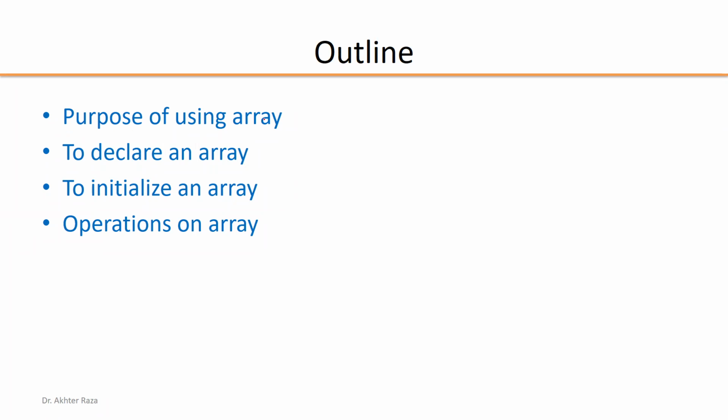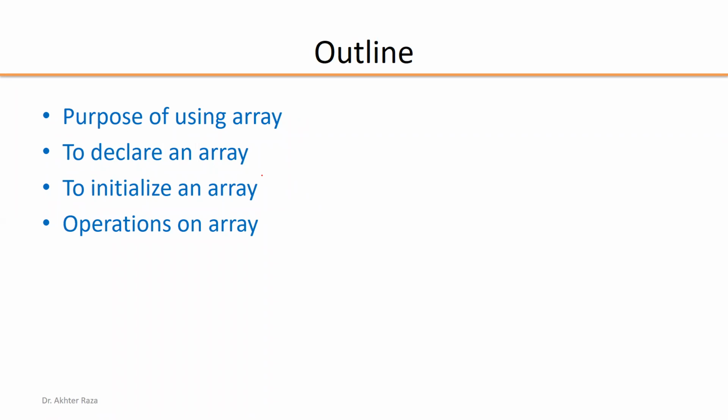But initially, what is the purpose? The purpose of using array is to have more than one value in the memory at a time. If we have to store only one value at a time, there is no need to declare an array. A simple variable can be used for this purpose. If we want to store more than one value at a time in memory, then we should declare an array, not a single variable. So that is the purpose of using array.